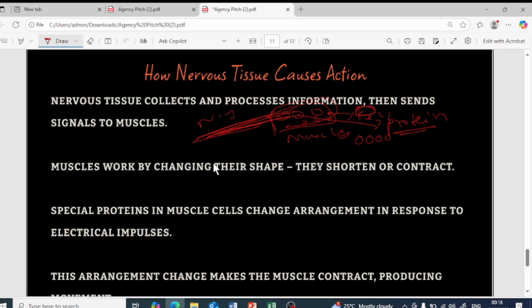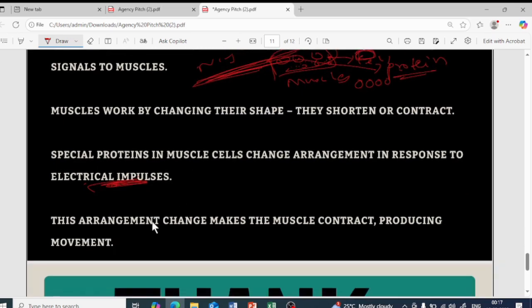See, muscles work by changing their shapes. They shorten or contract. The special proteins in muscle cells change arrangement in response to an electrical impulse. You have understood the electrical impulse from the neuron, the electrochemical impulse, isn't it? As soon as they receive it, the special proteins change their arrangement, become short and contract. That leads to the movement.